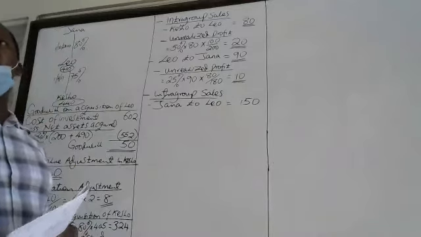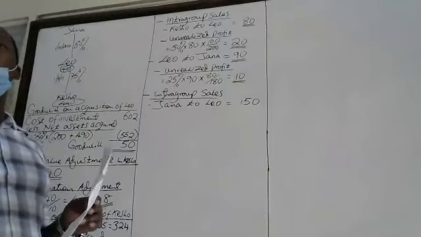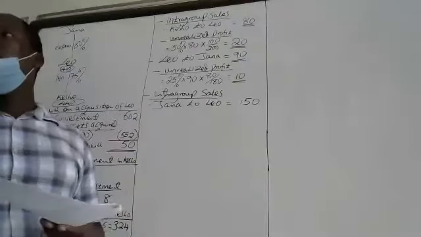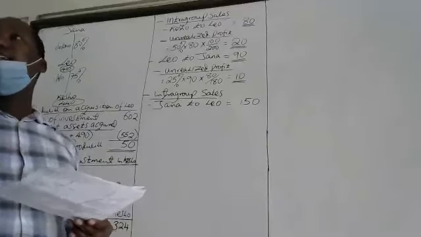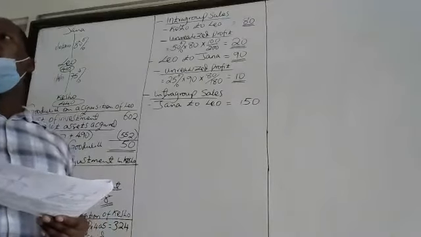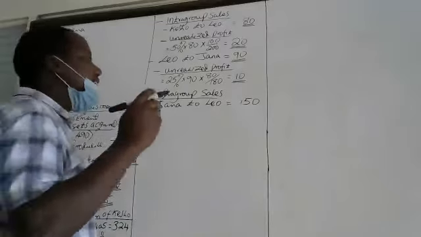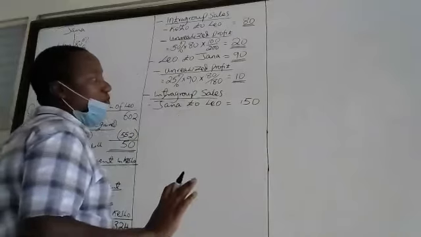What does that mean to the group? That means to the group that this item has not been sold by the group. From the group point, it is still within the group, and it is not part of inventory. It is part of non-current assets. Therefore, we need to cancel this sale from the group point.